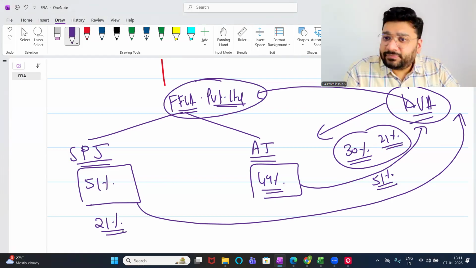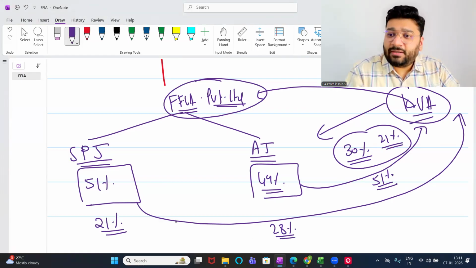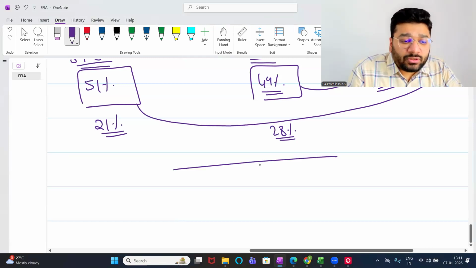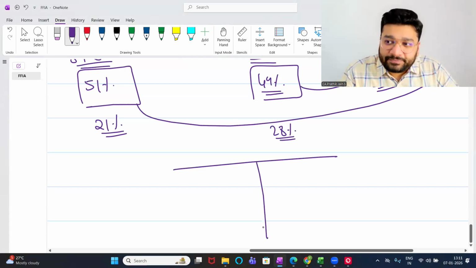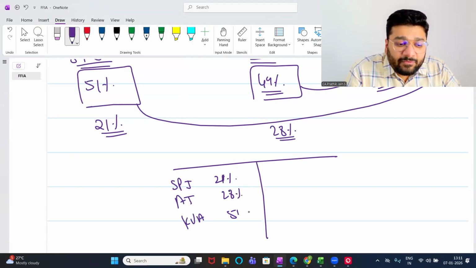21 percentage, and 49 minus 21. How much is it? 28 percentage. Correct? So now, how many shareholders in total? Three shareholders. SPJ with 21 percentage, AJ with 28 percentage, KVA with 51%.